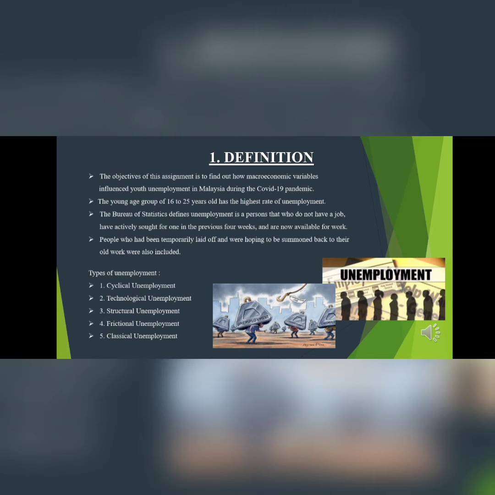The Bureau of Statistics defines unemployment as a person who does not have a job, has actively sought one in the previous 4 weeks, and is now available for work. People who had been temporarily laid off and were hoping to be summoned back to their old work were also included. There are several types of unemployment. First is cyclical unemployment. Second, technological unemployment.